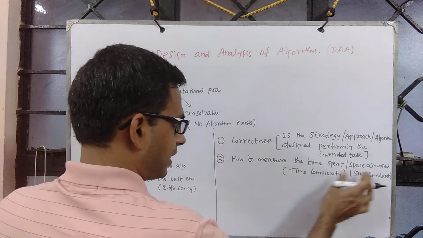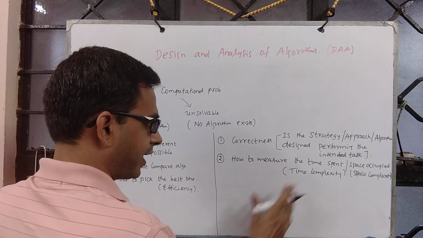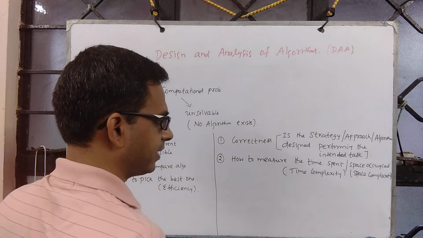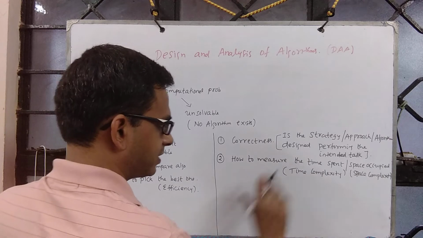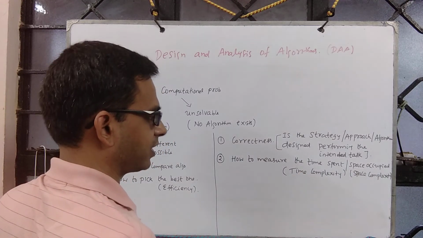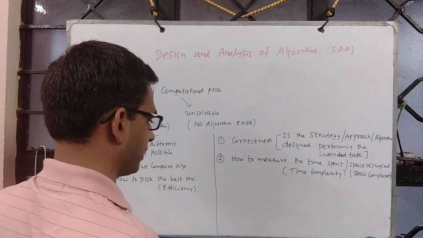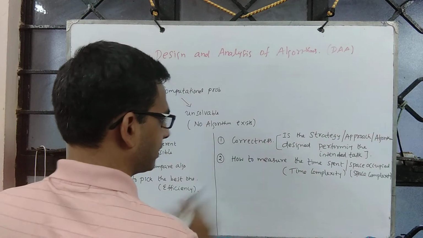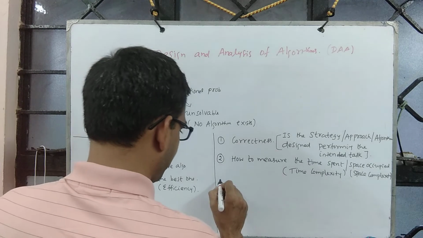With this, or with space complexity, I can compare algorithms. Say the first one is taking 10 milliseconds, another one is taking say 100 microseconds. Now you can compare which one is better, and so on. So to compare algorithms, we need this metric. Okay.